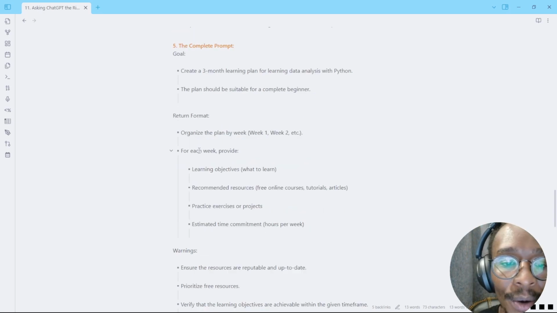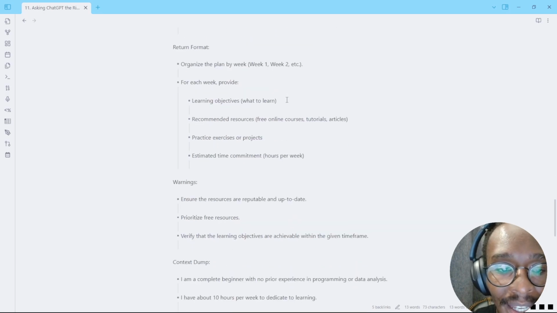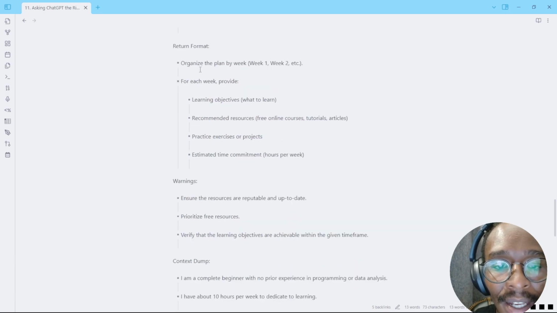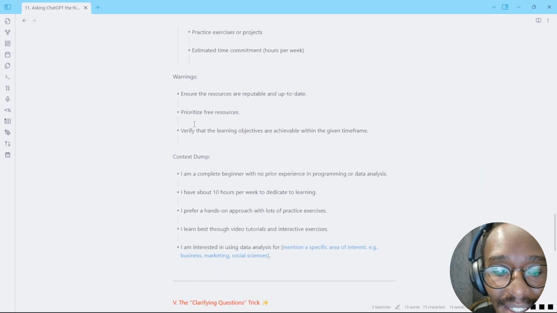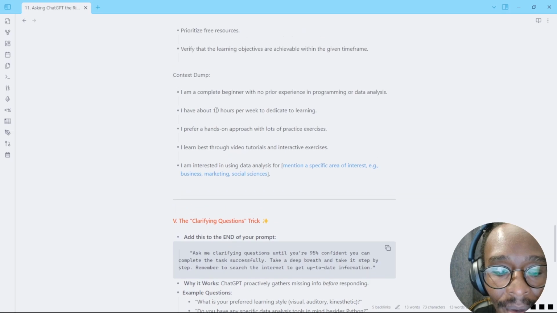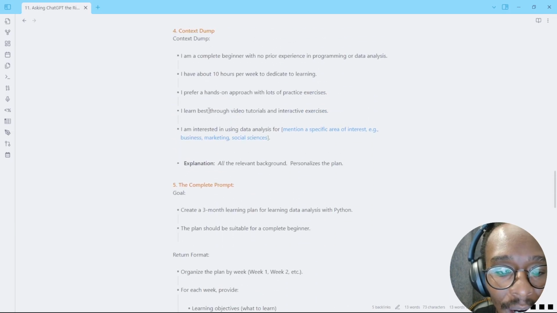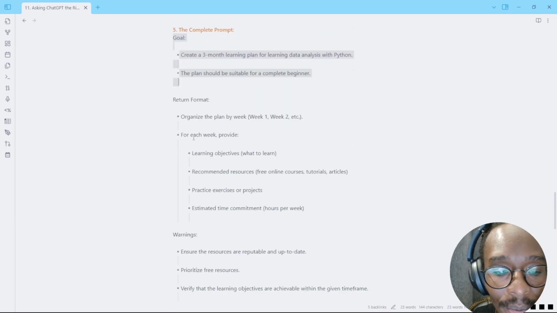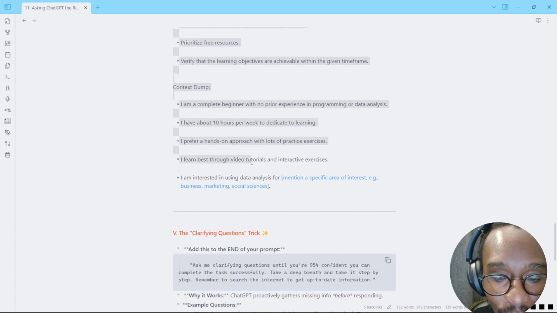So the complete prompt now is going to be, we're going to have the goal, and this is create a 3-month plan for data analysis and Python. And then the plan should be suitable for a complete beginner. And then the return format is organized by week 1, week 2, etc. And then for each week, we're going to provide that. And then we have the warnings there, and then we have the context dump. So this is just what I'm going to now copy as our complete prompt. And I just want to show you.